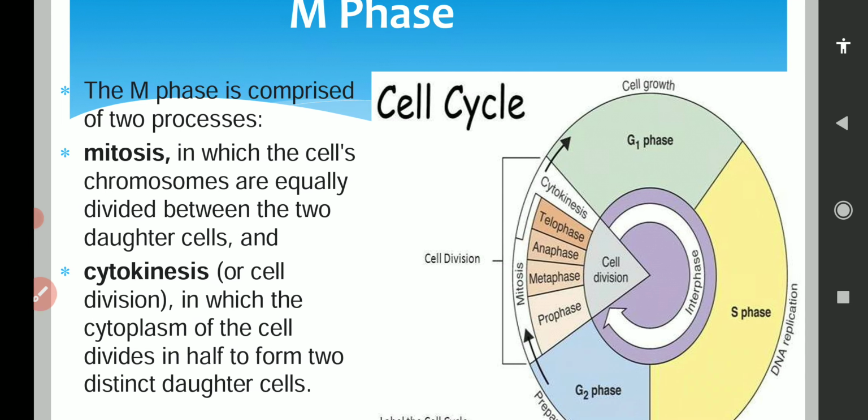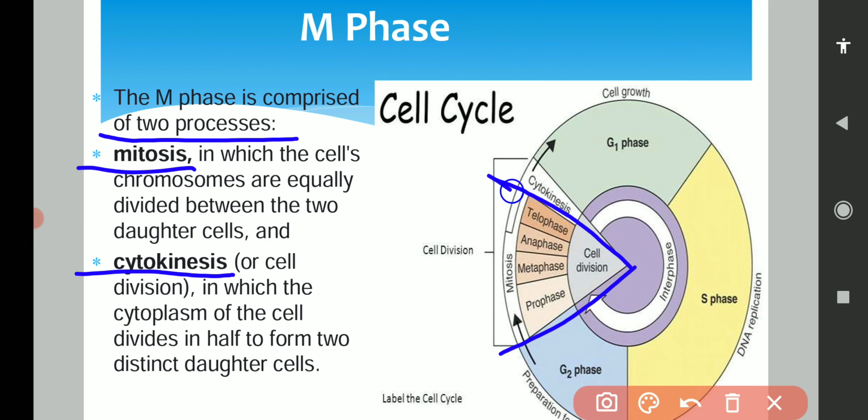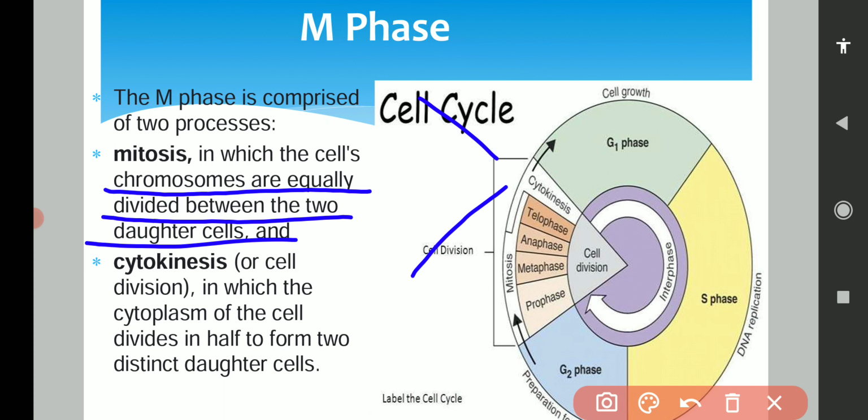So what is M phase now? M phase is basically the division phase, and it is composed of two processes. One is mitosis and the other is cytokinesis. Here you can see that from here to here it is mitosis, and from here to here it is cytokinesis. Mitosis is basically when the chromosomes present in the cell are equally divided into two daughter cells. So mitosis is the division of the chromosomes. The chromosomes which are duplicated will divide equally into two daughter cells.